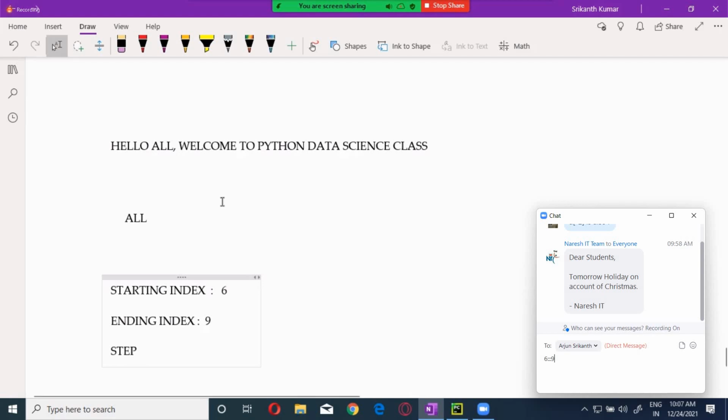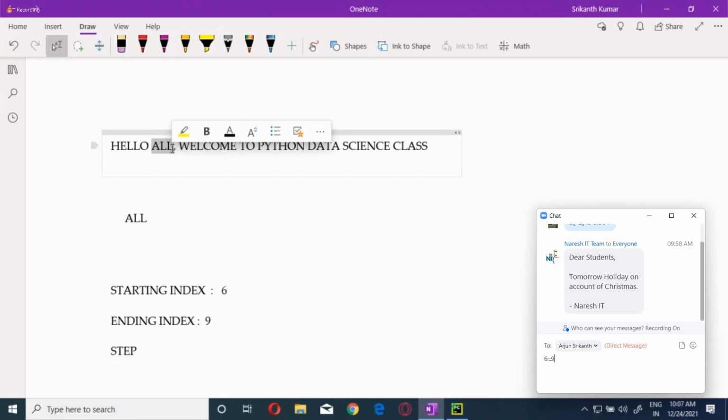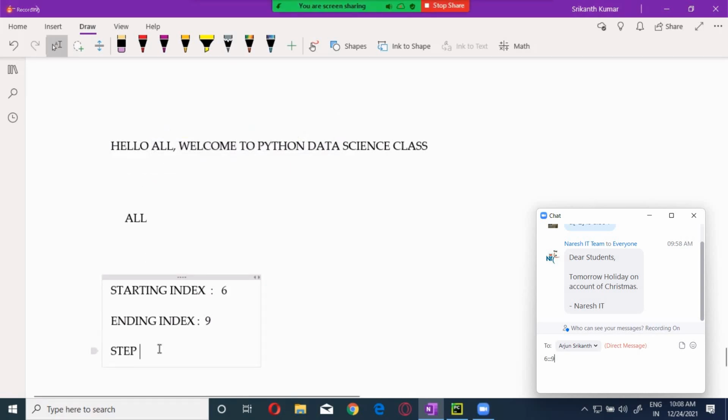What I'm saying is, I want to extract from here to here. Each and every character you want, starting and ending. In between that, how you want the values after selecting the starting index and ending index? How you want the values means you want each and every character, or every alternate character, or every second character, or every third character. You have to mention step over here. As of now, you take it as 1.